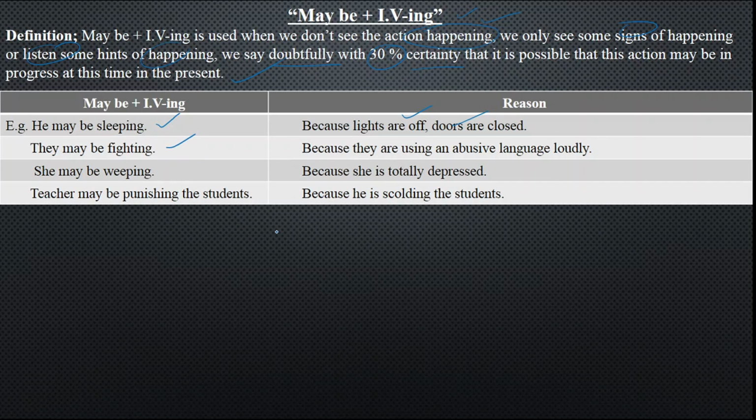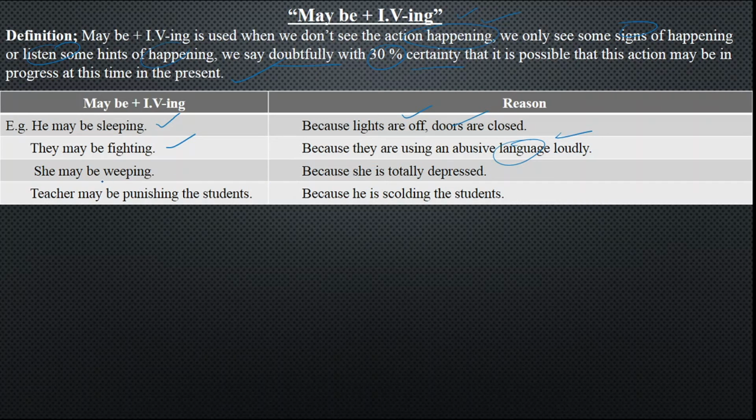Now you are not seeing them while fighting, but there can be some logical hints by which you will say that they may be fighting, because they are using abusive language loudly, and you can hear the sound of some sticks or something like doors being hit by the legs, and that is what gives you your doubtfulness in that.